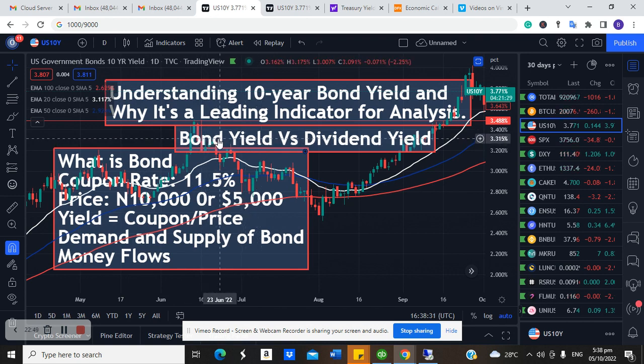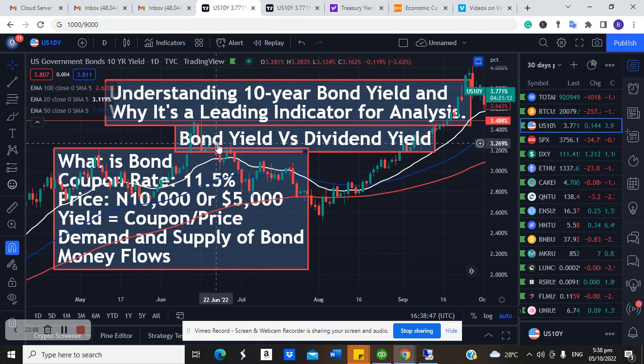So this one is risk free. Bond yield is risk free, meaning that my capital is assured. Dividend is not risk free, because you can invest in a dividend stock and the price of the stock will crash. So for me to be attracted to a dividend stock, the yield has to be a lot higher than the bond yield.